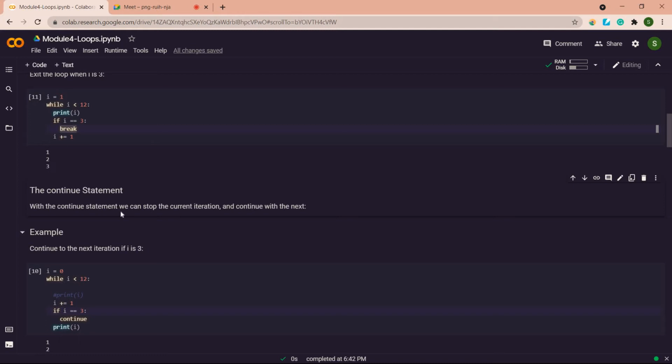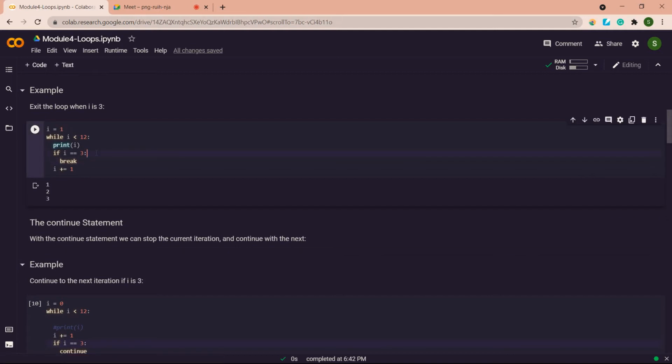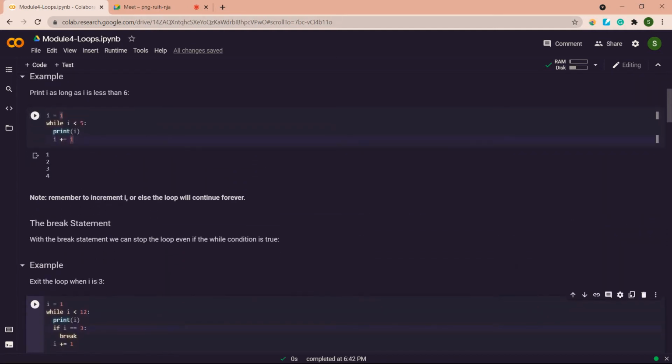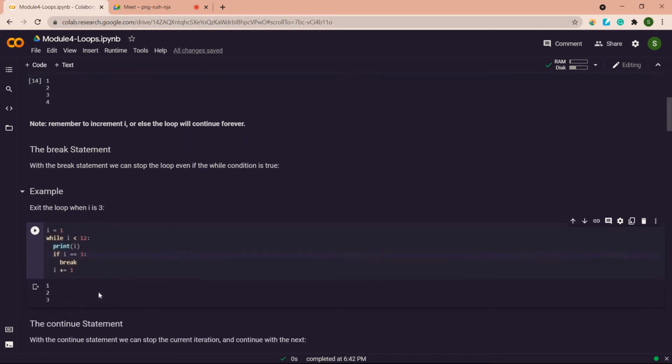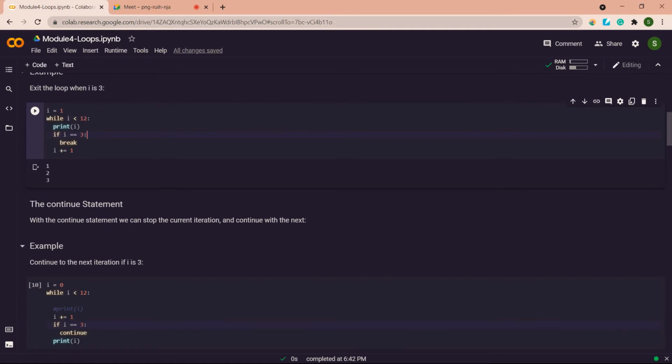Okay, this might be confusing. We'll see the code. I have taken almost the same code but changed the values. That is, I less than 12 now. In my while loop I have given I less than 12 and I am printing whatever the value of I is. Next I have given an if condition, that if my I value is 3, the loop has to break. If my I value is not 3, then it can increment.